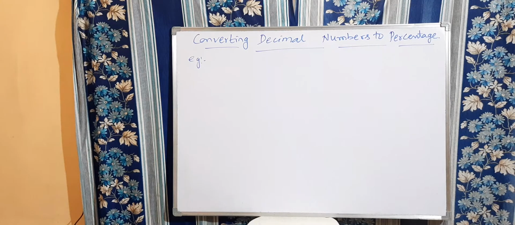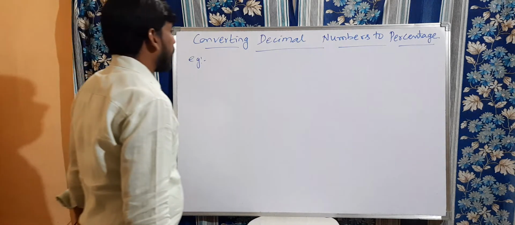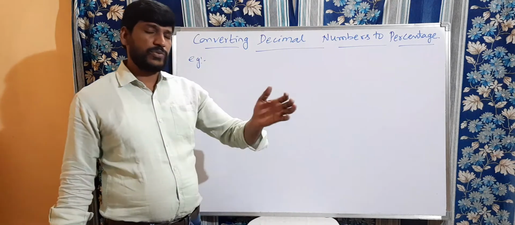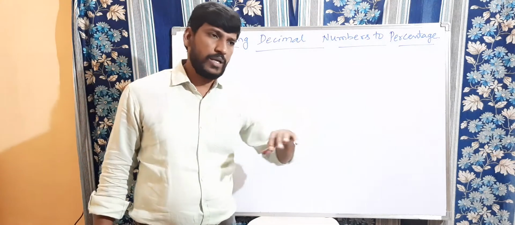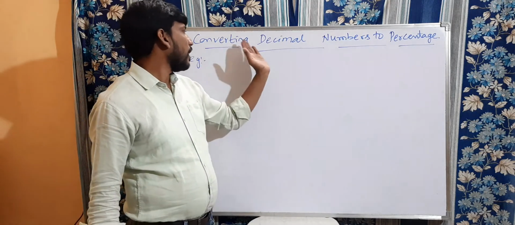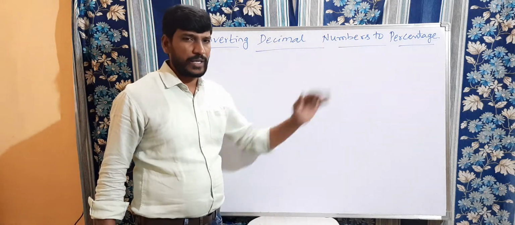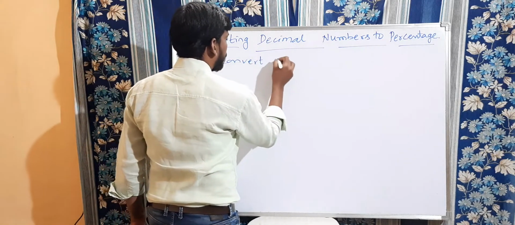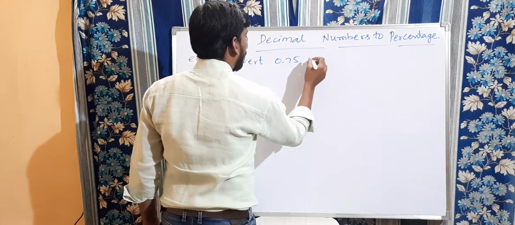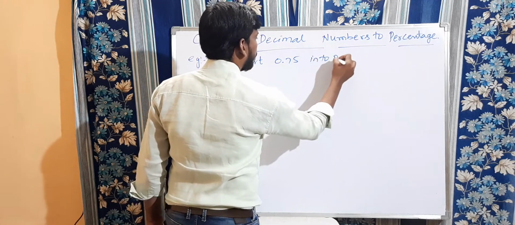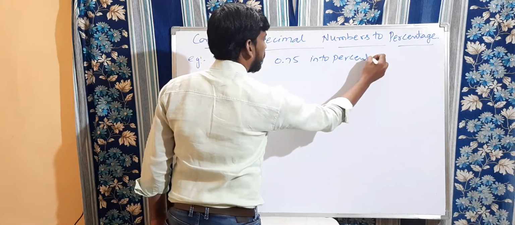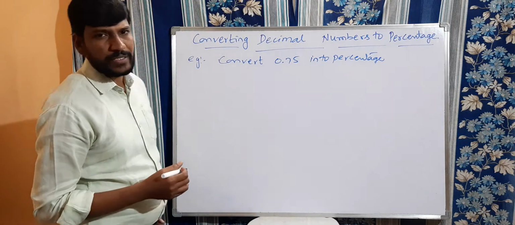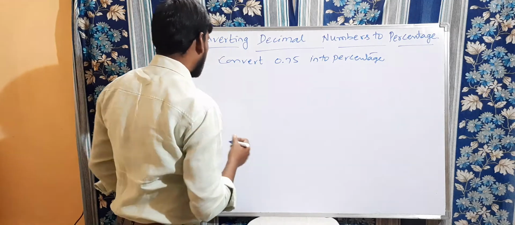Let us discuss converting decimal numbers to percentage. Just now we discussed fraction to percentage. Now we are going to discuss converting decimal numbers to percentage. Convert 0.75 into percentage. Just now I told you percentage means 100%, so we should multiply with 100%.